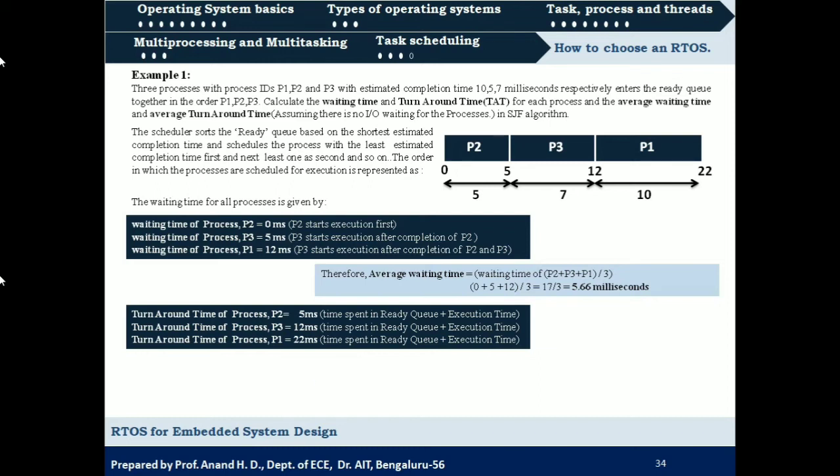So now the average turnaround time will be the sum of these individual turnaround times divided by 3.